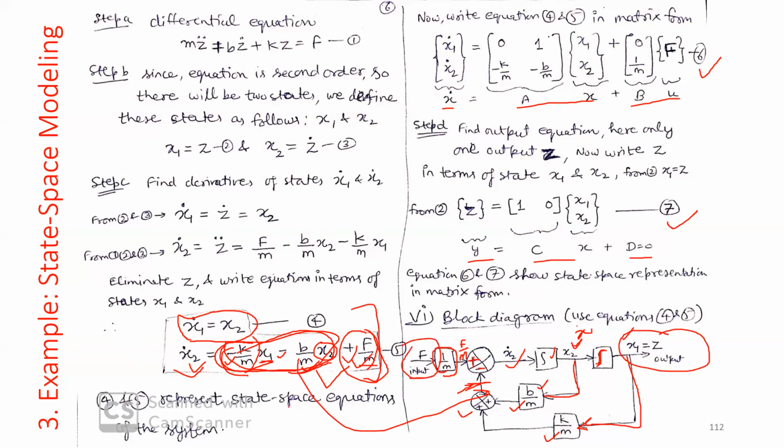This is the output. So using this state equation, you can draw the block diagram as well. So this is how, whatever system you have, you can model it in two different ways, either in transfer function modeling or modeling in state space. Further, that state space model can be written in matrix form and also in block diagram form. These are different representations, whether it is transfer function or state space, but the results will be the same.